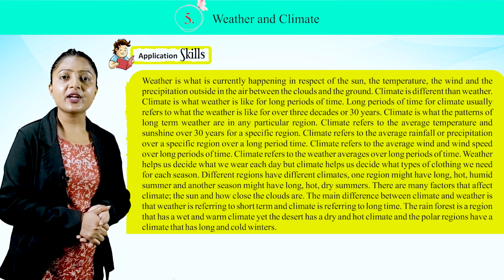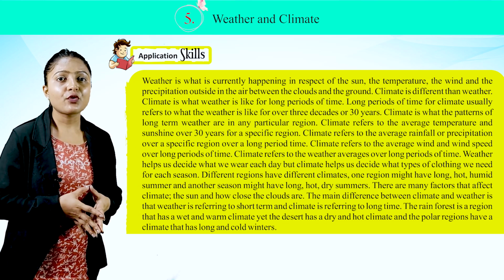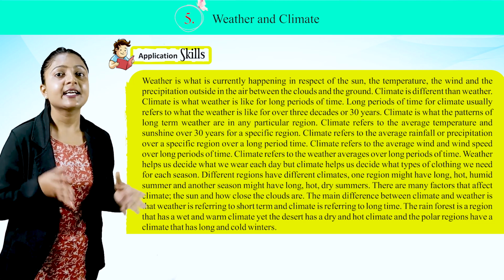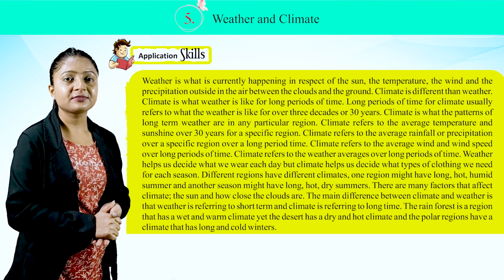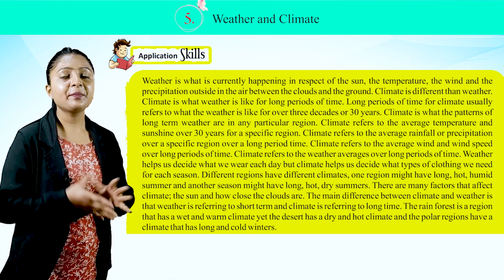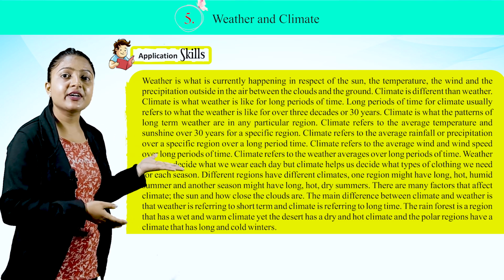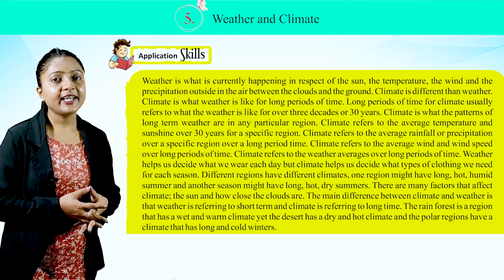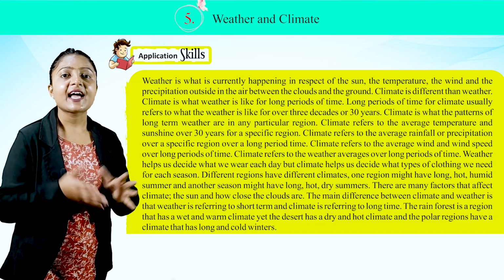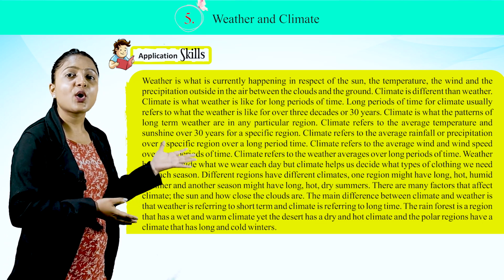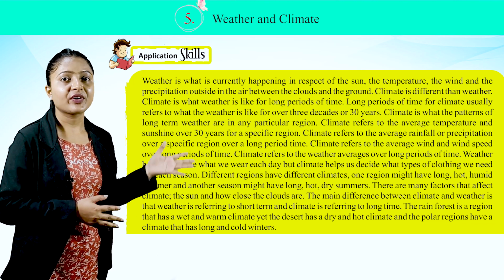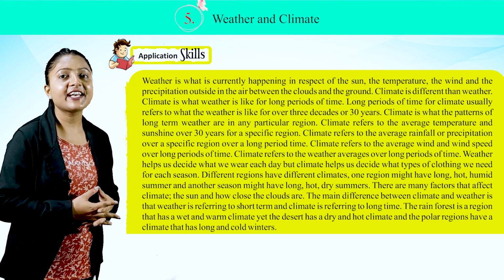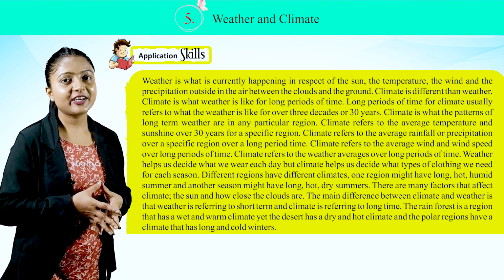Long periods of time for climate usually refers to what the weather is like for over 3 decades or 30 years. Climate is what the patterns of long-term weather are in any particular region. Climate refers to the average temperature and sunshine over 30 years for a specific region. Climate refers to the average rainfall or precipitation over a specific region for a long period of time. Climate refers to the average wind and wind speed over long periods of time.